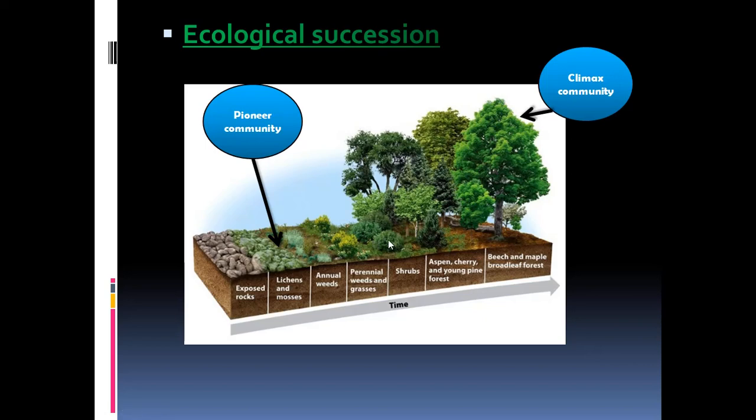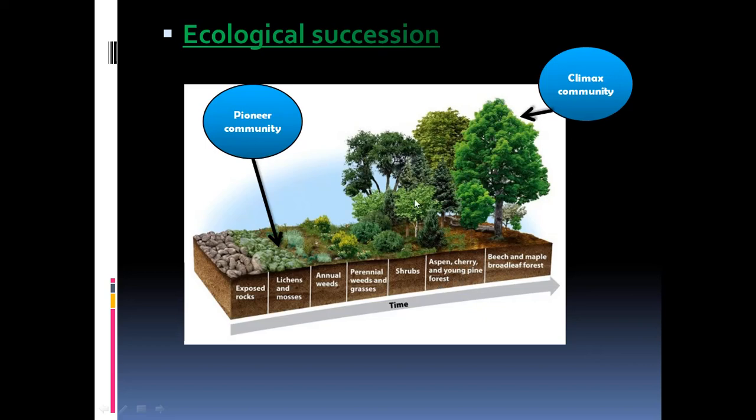And they start growing, and after that, the next succession will be of the trees. Here, some examples are given of the trees in the succession, like cherry, aspen, and pine.